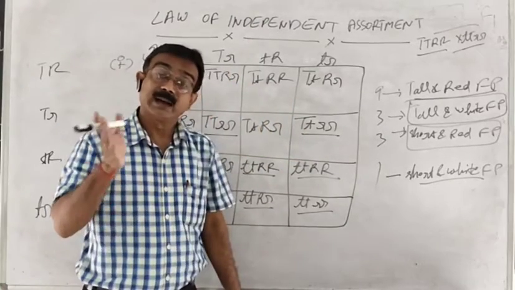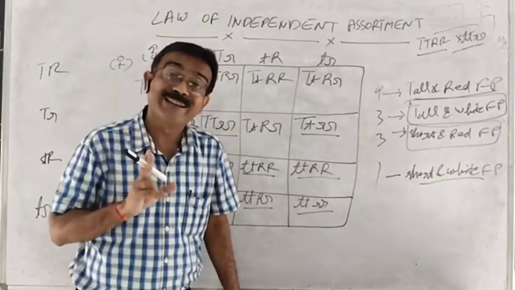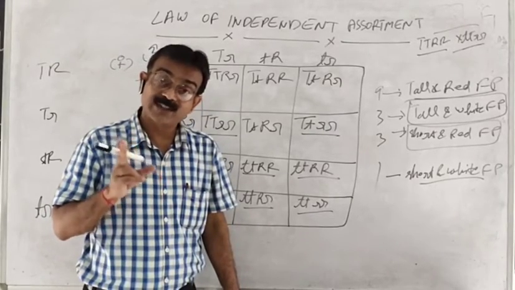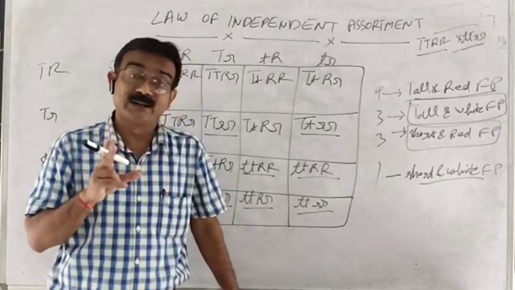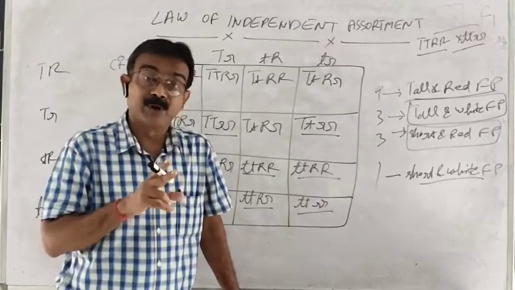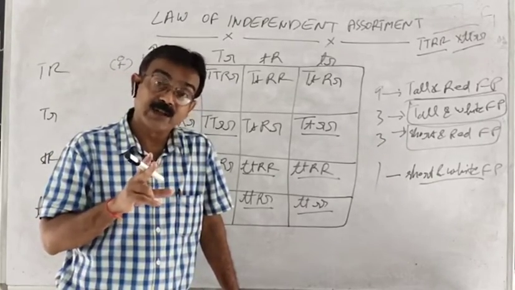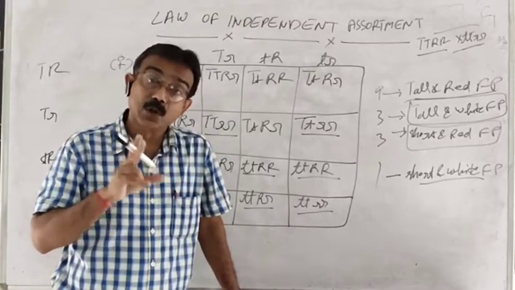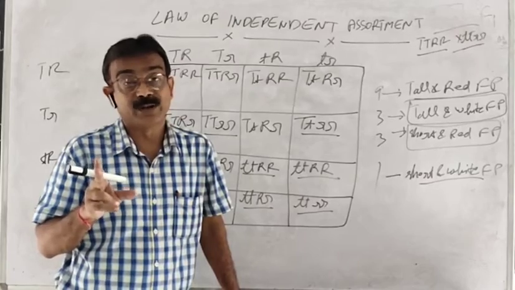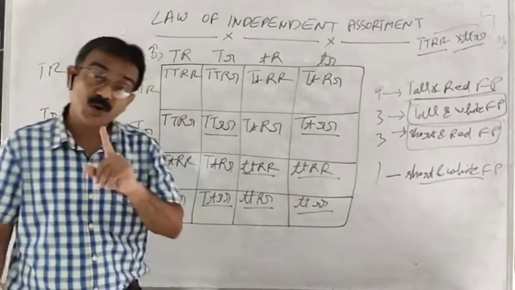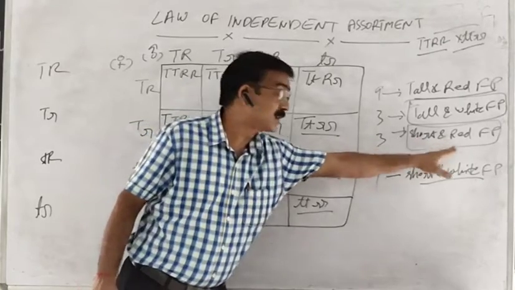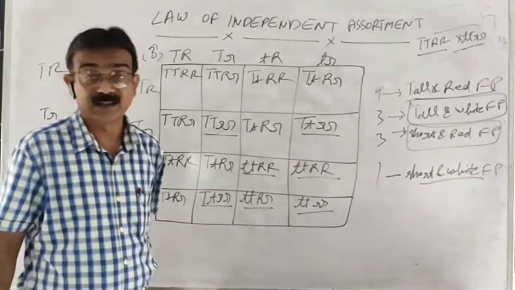No doubt, that is how it appears in the parental generation. In the parental generation, what is the genomic arrangement? What is the gene setup? In the parental combination, it can further vary because there is the law of independent assortment, meaning the gene of one trait can be assorted with the gene of another trait.